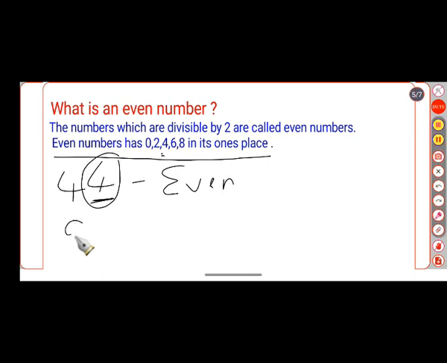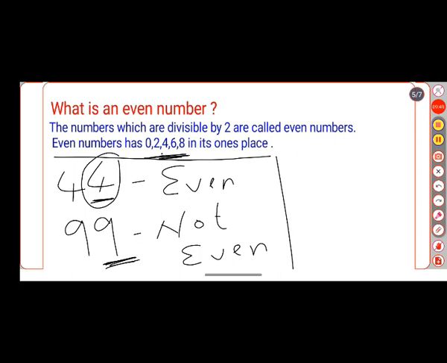For example, 99. Is 99 an even number or not? You just see the ones place. The ones place has 9. What should the ones place be? Either 0, 2, 4, 6, 8. If these digits are present in the ones place, then that number will be an even number. But here it is a 9. So it is not an even number.